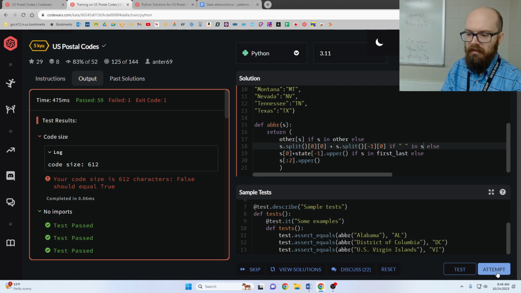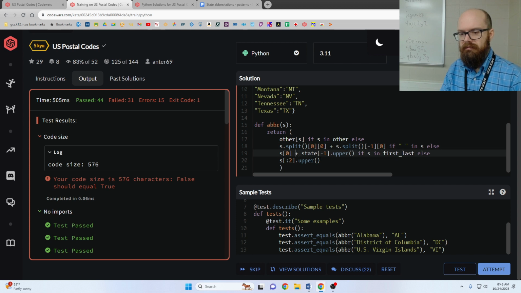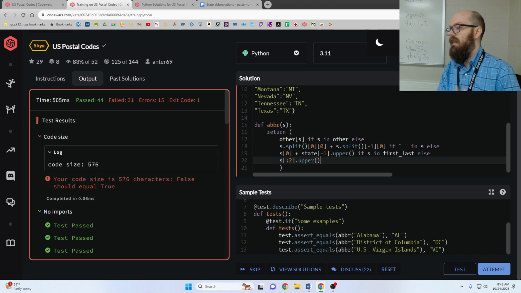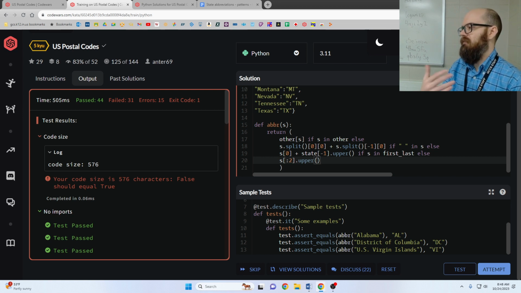Let's try that. Okay, 612 to 576, so that gave us 40-ish. Now, I could space these out or take out the spaces, but I don't want it to be dependent on that. I want it to look good without everything squished, and I also want it to be solid enough that we're not scrounging the last few spaces like coins out of a couch cushion. We're making it look nice and giving ourselves a foundation to work with.